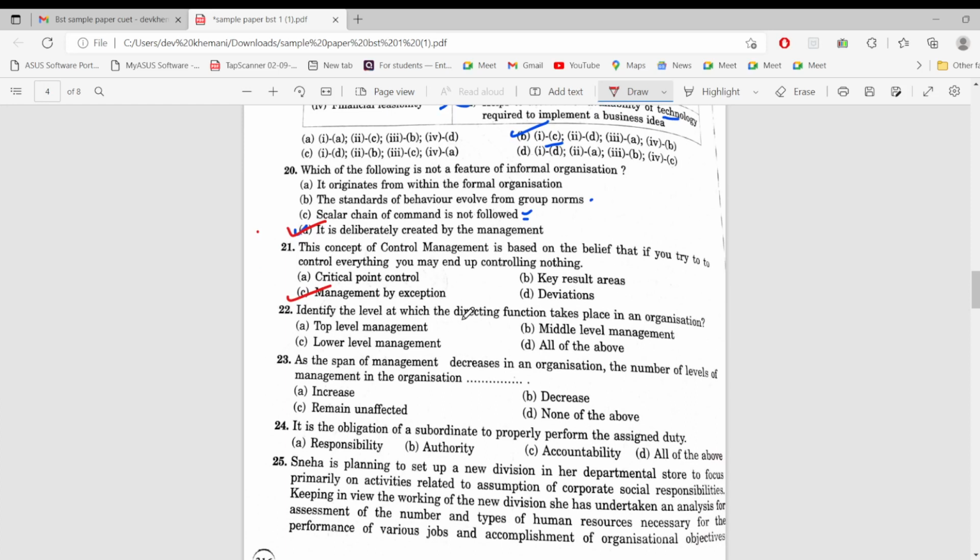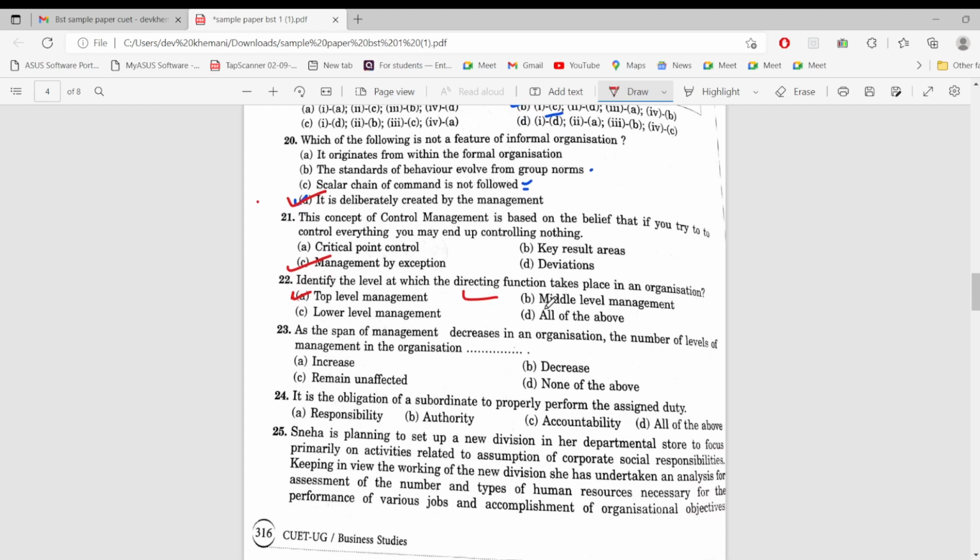Identify the level at which the directing function takes place in an organization. Directing takes place at top level. Nice question. 22A would be the correct answer. Yeah, so directing originates from top level, or it takes place. Sorry, it is takes place. So it takes place in top level, middle level, lower level, everywhere. So all of the above would be the correct answer. Okay, I thought it is asking originates.